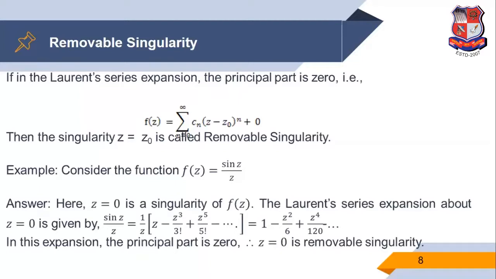The function is not defined at z is equal to 0, that means z is equal to 0 is a singular point. But in the expansion of this function the principal part is 0. Therefore, z is equal to 0 is a removable singularity.